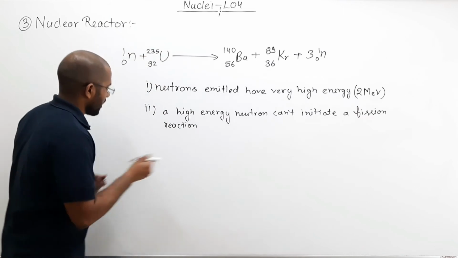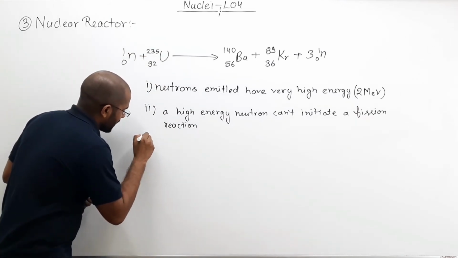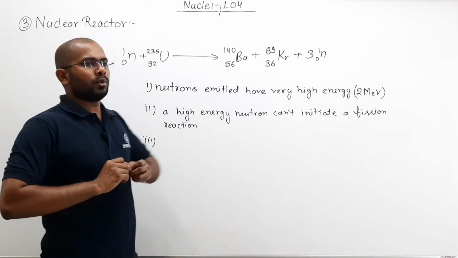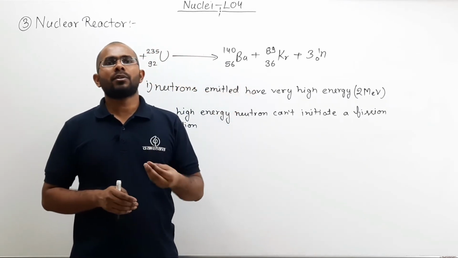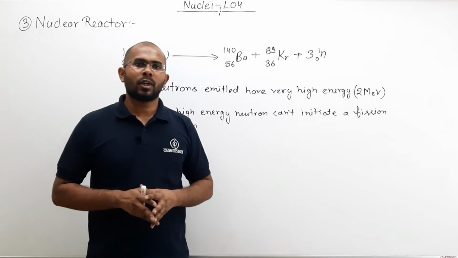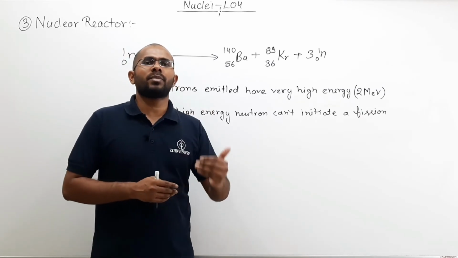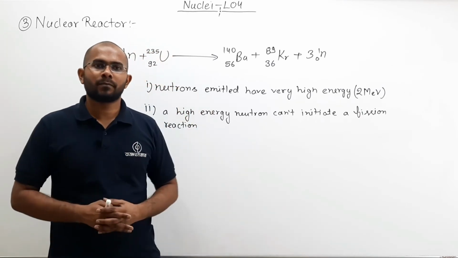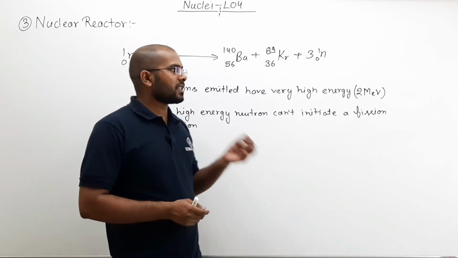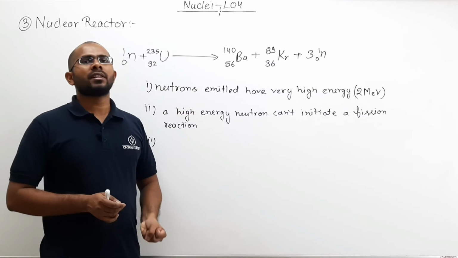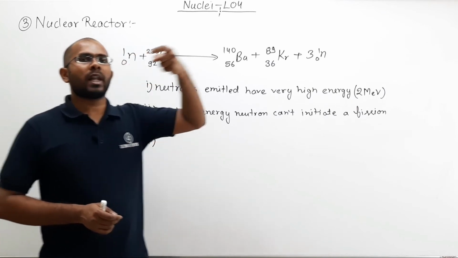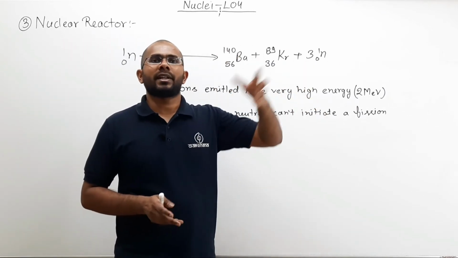Now how do I decrease the energy? See, you have studied that if two particles collide, then some amount of their energy is lost or transferred from one particle to another. So energy of these high energy neutrons can be decreased by making them collide with a light particle.